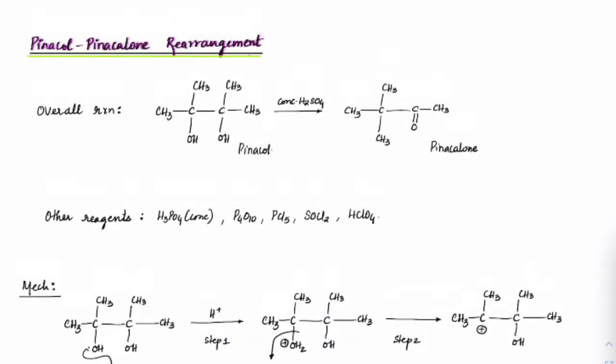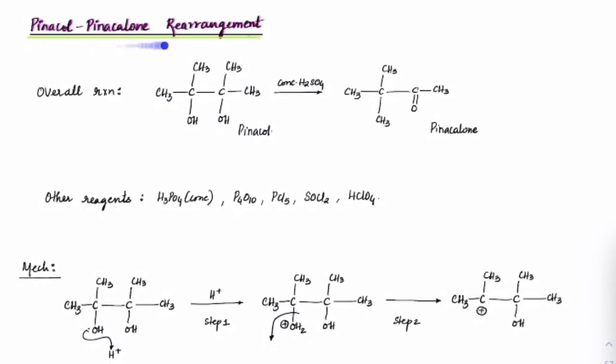Now let's see, this is an important area for advanced: the pinacol-pinacolone rearrangement. If we have two alkyl groups on both sides at tertiary alcohol positions of diols, we call that pinacol. And if one of the positions gets a keto form by rearranging this, and we will have the neo form on the other side, we call it pinacolone. So that's what happens from pinacol to pinacolone, a rearrangement is taking place.